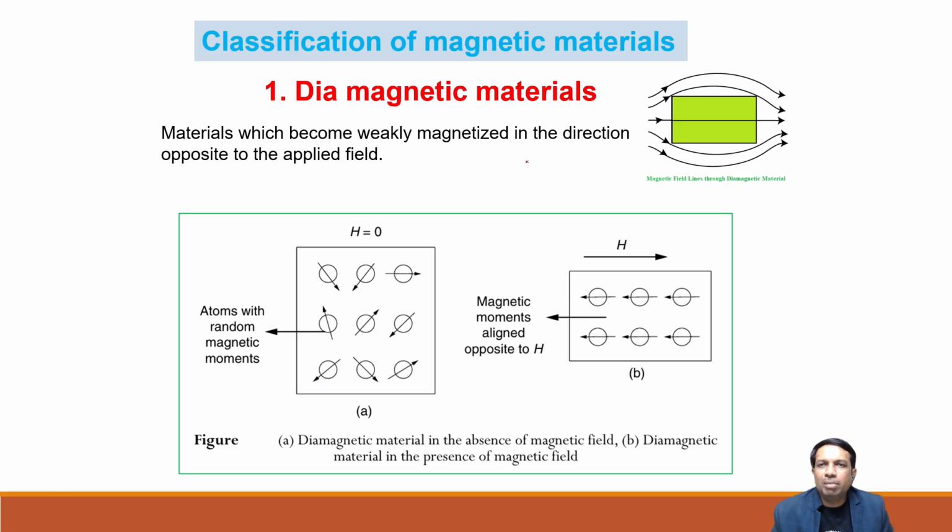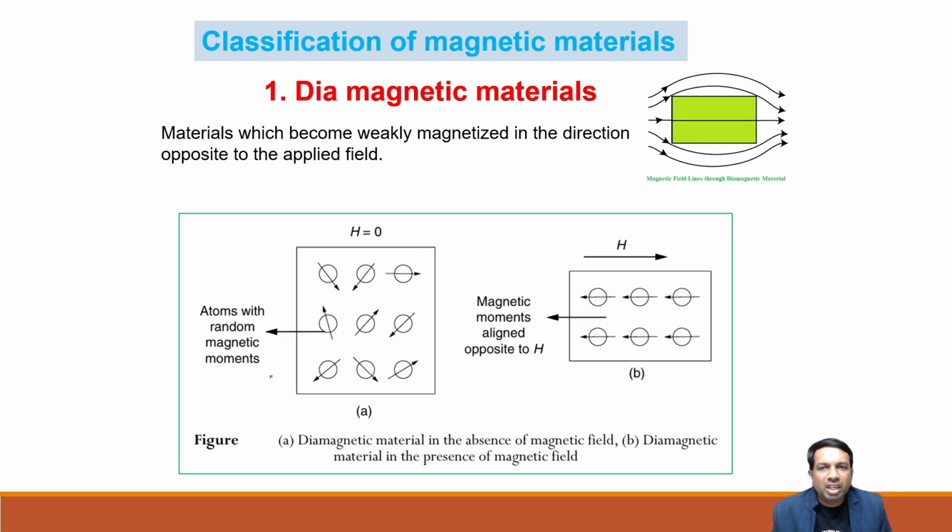Diamagnetic materials become weakly magnetized in the direction opposite to the applied field. Generally, if no field is applied, there is no magnetism in these diamagnetic materials. In diamagnetic materials, all electrons are paired, and in those materials diamagnetism exists. In the universe, every material is a diamagnet, but due to special properties, the para, ferro, and antiferro properties dominate. So as a default, all materials are diamagnetic.